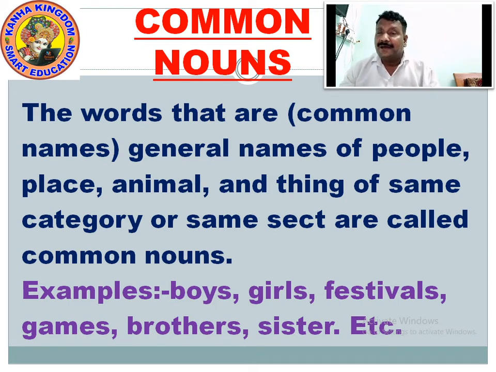So what are common nouns? The words that are common names, general names of people, place, animal and thing of the same category or same sect are called common nouns. Please write it down. The words that are common names, general names of people, place, animal and thing of the same category or same sect are called common nouns. Examples: boys, girls, festivals, games, brother, sister, etc.